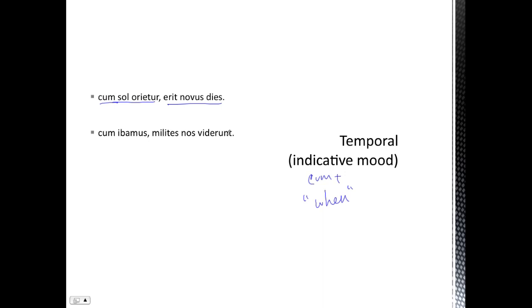Or when we were going, the soldiers did not see us. So we've got an equivalent action that is just as purely about time. Or when the king sat, the queen died. This is just simultaneous action here. So this is translated as when. Each of these verbs, oriator, ibamus, sedet, are all indicative. So they're just saying that there is a temporal connection, a time connection, between these two clauses.